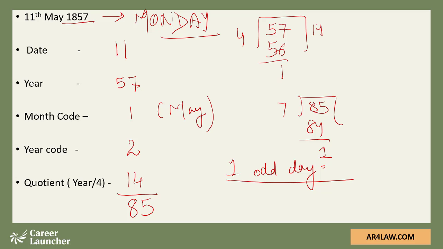You can go to Google and cross check also, but this is actual data. That means you can always go back and cross check. And if you can see here, this method is definitely more efficient and faster than the earlier method. So you need to put some effort into remembering the codes, the year code and the month code. So we get our answer as Monday, which is the correct day for 11th May 1857.